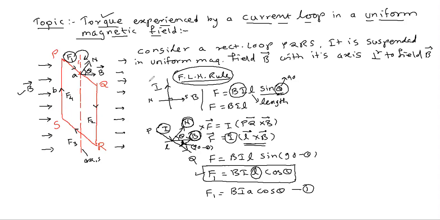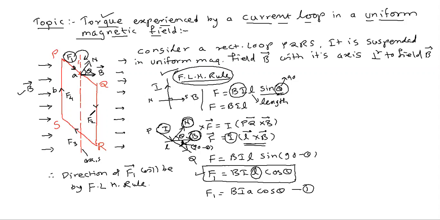Now let's apply the Fleming left hand rule for the direction of this F1. Therefore, direction of F1 will be by Fleming left hand rule. So apply here. Whenever you are applying, the direction of the magnetic field is in this direction, and the direction of the current is in this direction.